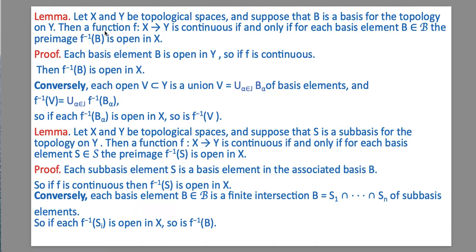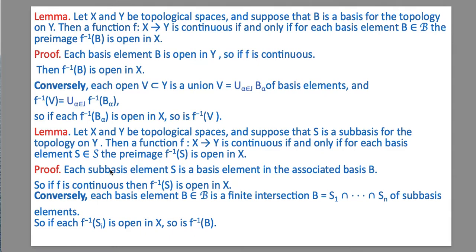To prove this, first of all, suppose that each basis element B is open in Y. So if f is continuous, by definition of continuity, f inverse B is open in X. Now for the converse part, suppose each open subset V of Y is a union of basis elements, and we can write V equal to the union of B alpha, where alpha belongs to J, and f inverse V is equal to the union of f inverse B alpha, where alpha belongs to J. So if f inverse B alpha is open in X, it means f inverse V is open.